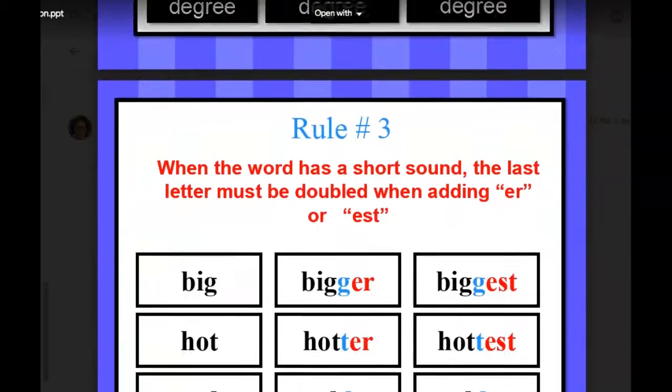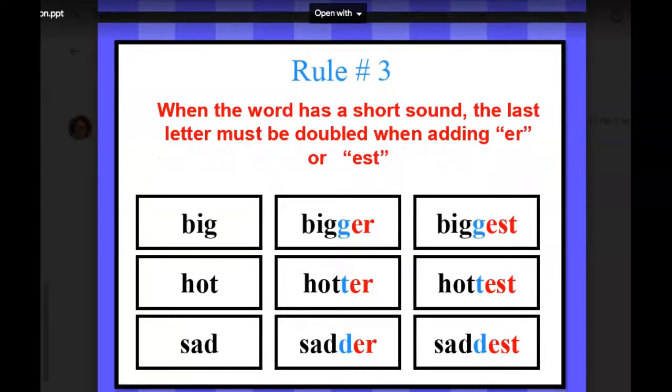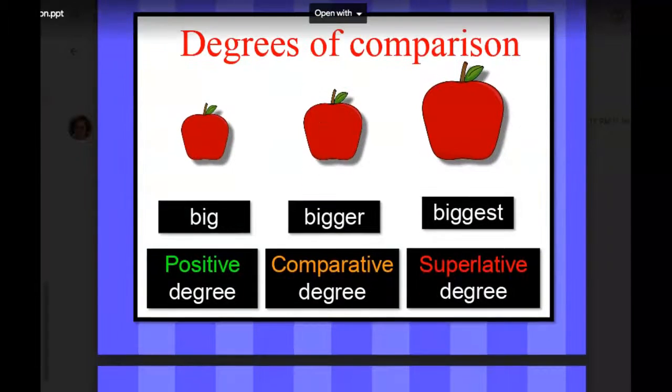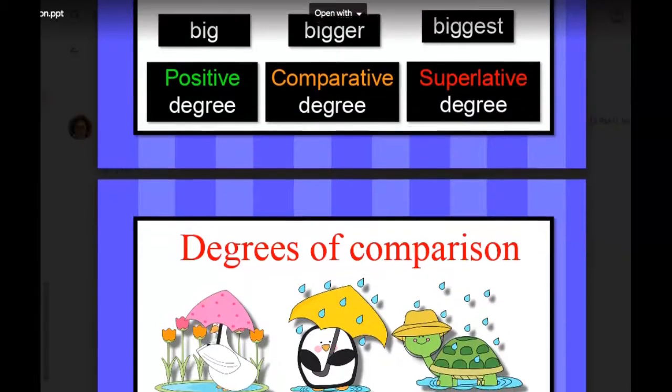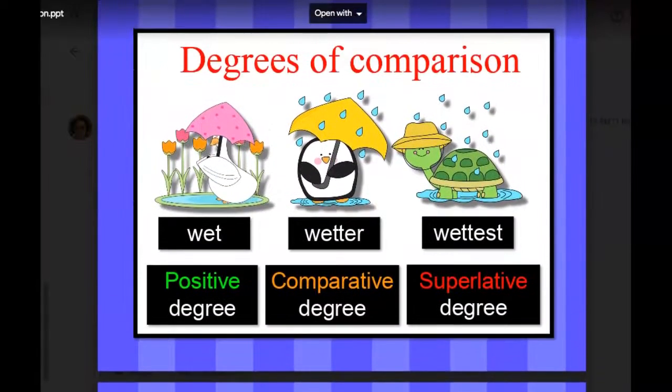So there's another rule here, and you're going to have this on your work as well. When the word has a short vowel sound, the last letter must be doubled when adding ER or EST. Big becomes bigger, biggest. Hot, hotter, hottest. Sad, sadder, saddest. And you can see how they do that right here.